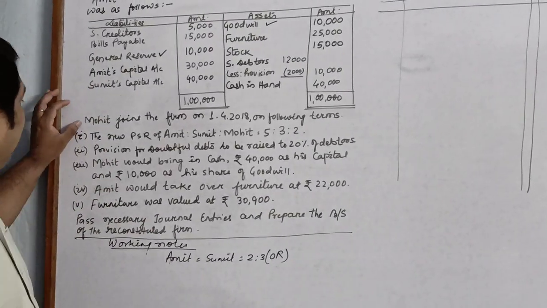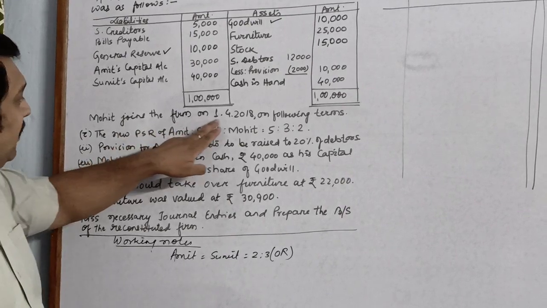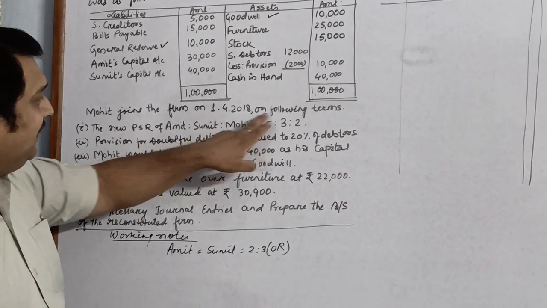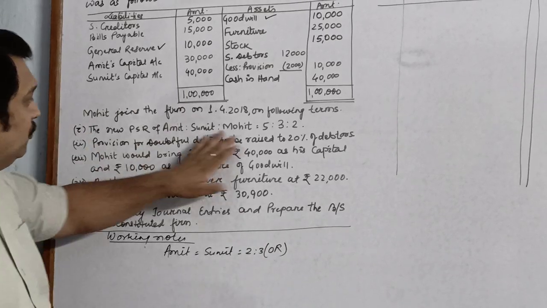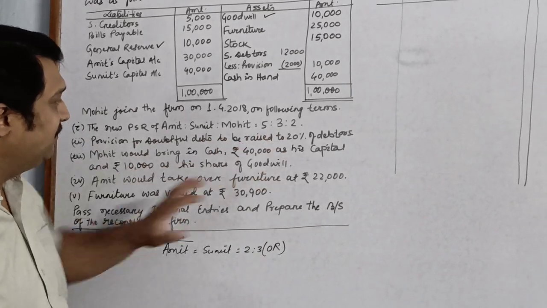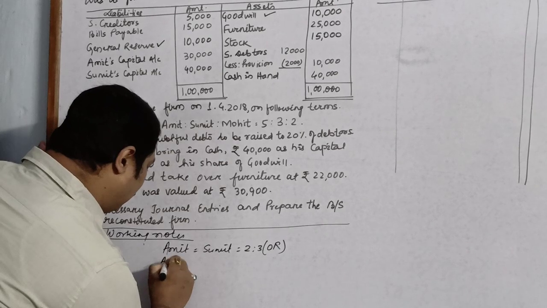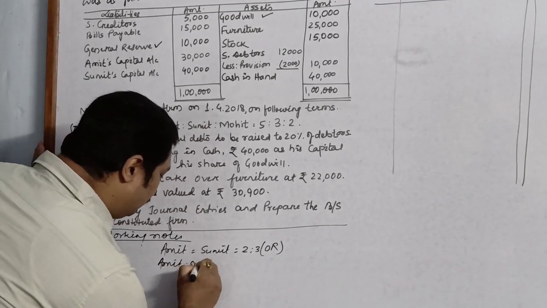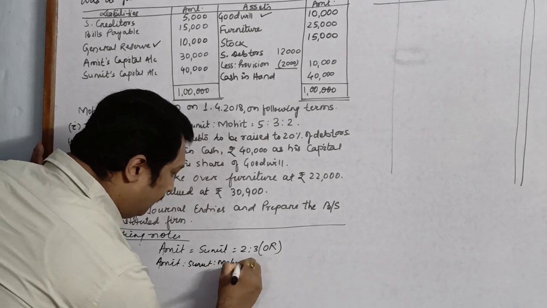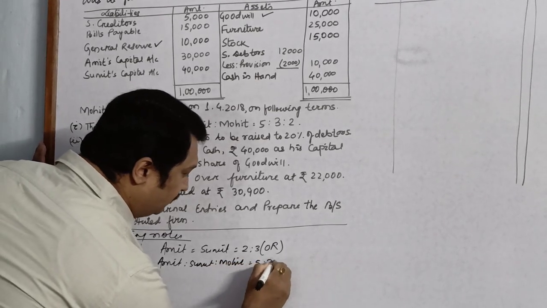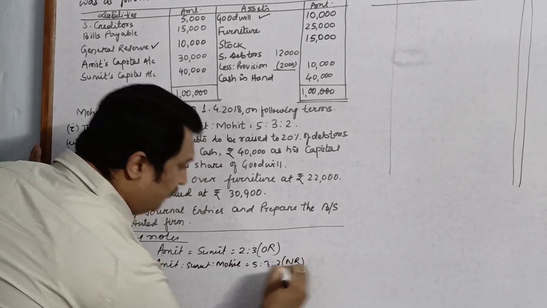Now the question says that Mohit joins the firm on 1st April 2018 on the following terms, that the new profit sharing ratio amongst them will be 5:3:2. So I will write it over here. Amit is to Sumit is to Mohit is equal to 5:3:2. This is the new ratio.